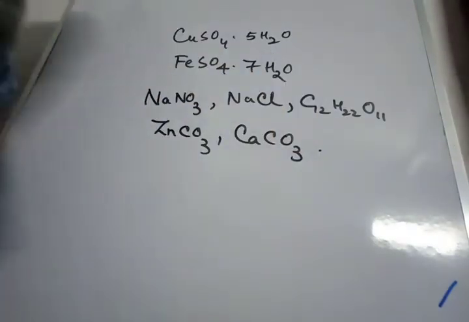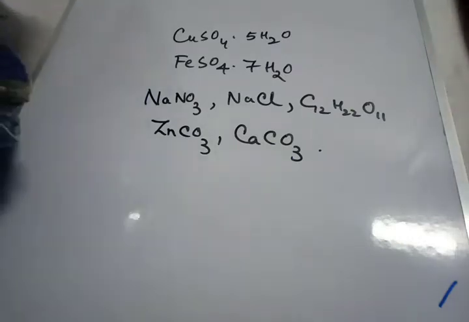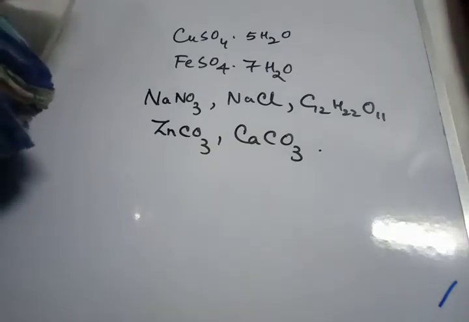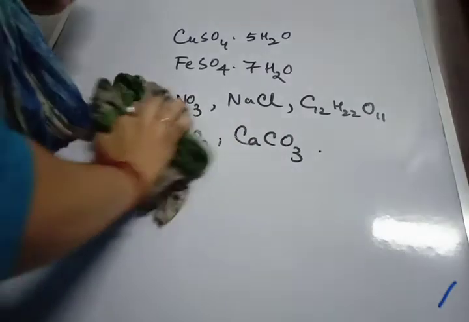Next property is efflorescence. Efflorescence is a phenomenon in which substances, when exposed to atmosphere, lose water of crystallization. Now, usually all the hydrated salts, meaning substances or salts containing water of crystallization, only exhibit efflorescence.